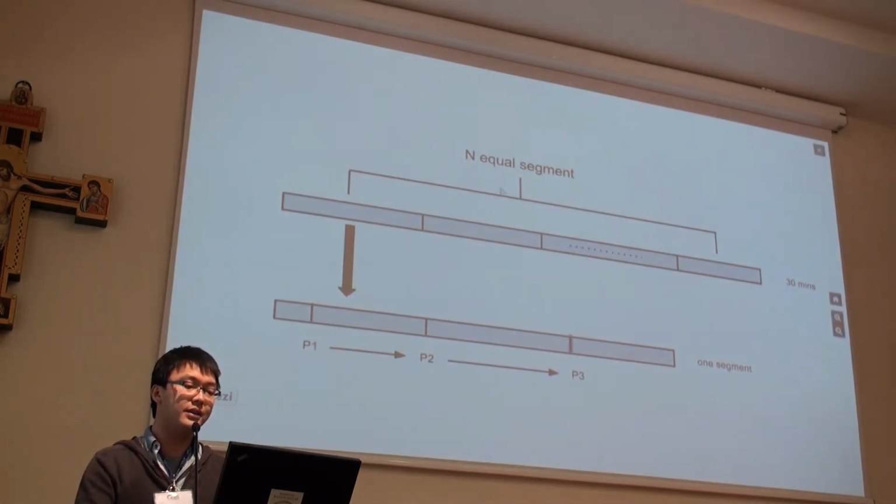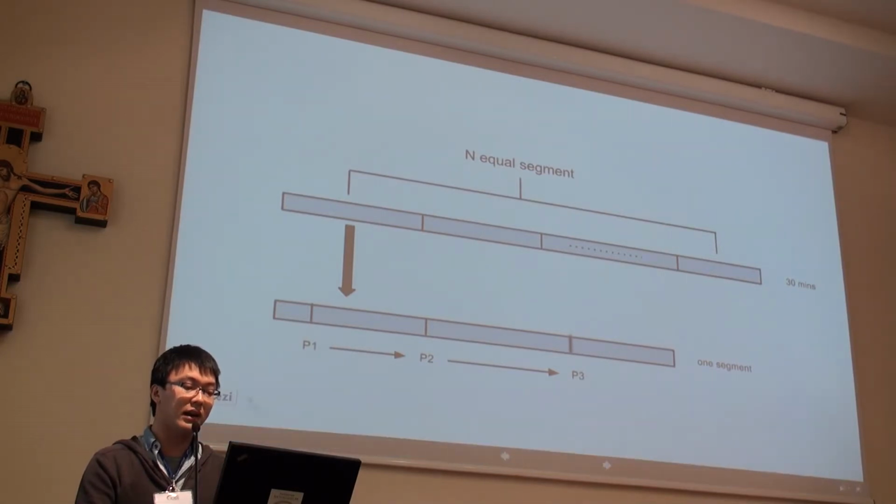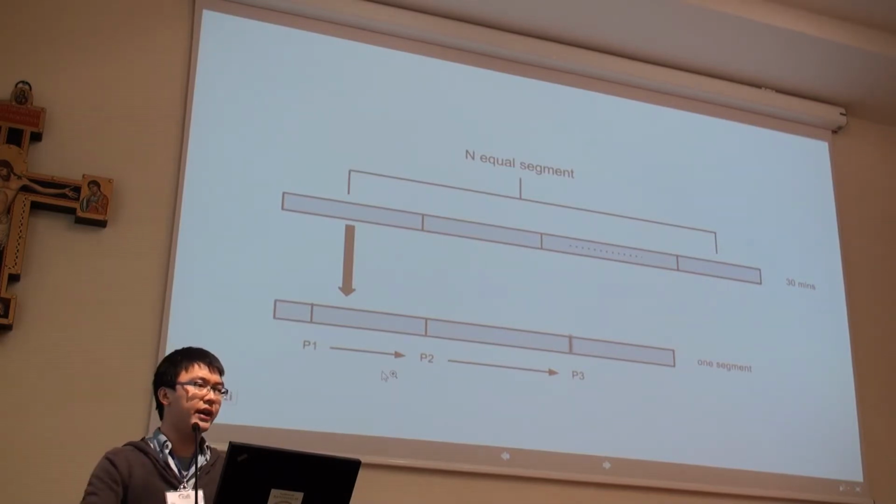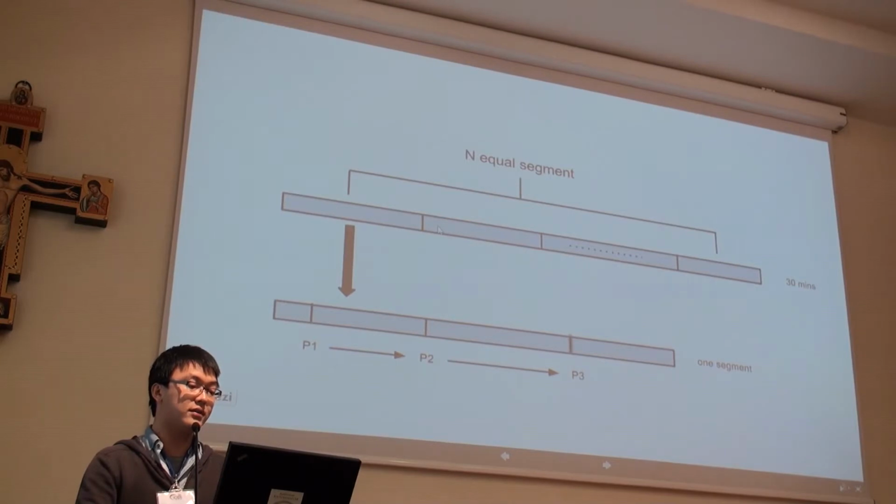What I did here is make these 30 minutes into n equal time segments, and inside each time segment I run LAMA. One very important thing is that when you go to the second time segment, I totally forget all the knowledge I have from the first segment. I start with no bounding, nothing at all. I just run another LAMA, but with some randomization.